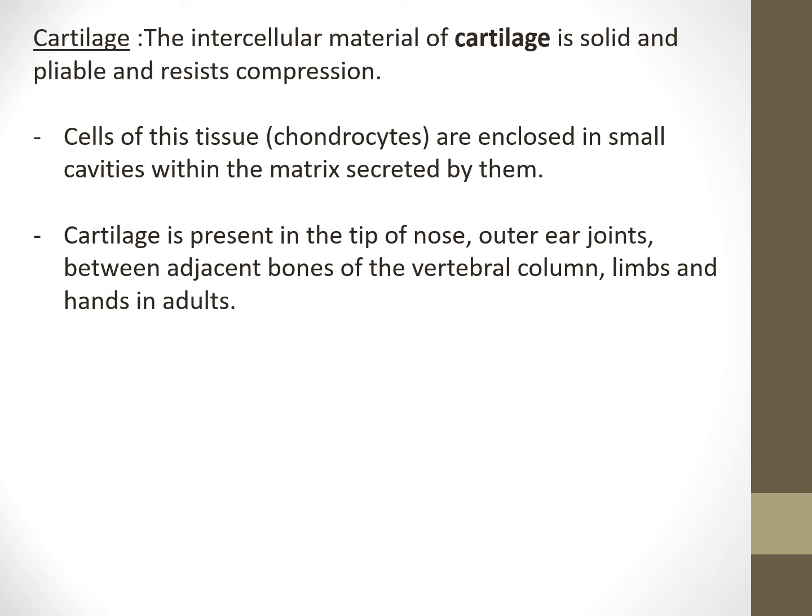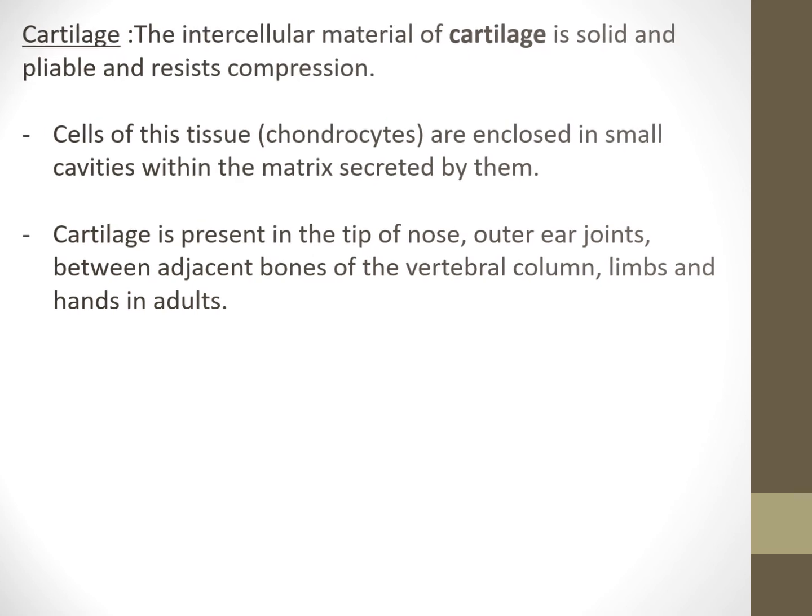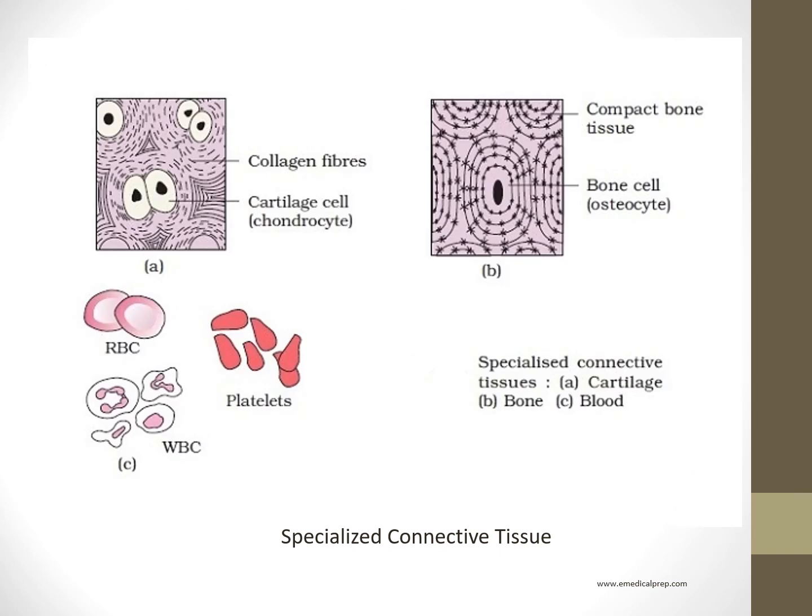Cartilage is present in the tip of the nose, outer ear, joints, between adjacent bones of the vertebral column, limbs and hands in adults. So these are the different specialized connective tissues in our body.